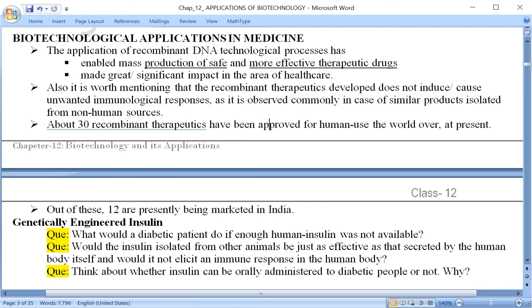Throughout the world about 30 different recombinant therapeutics have been approved for human use, out of which 12 are presently being marketed in India also.